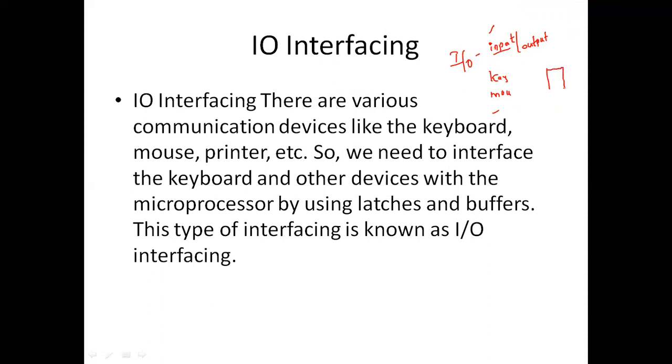So here I'm having the processor. I need to provide an interface between the keyboard and the processor. How am I going to provide an interface? By making use of buffers and latches, I can connect the keyboard and mouse to the processor. Without this communication link, without this interface, we can't make them communicate directly with the processor and do the required task. So this is how IO interface is going to be done.